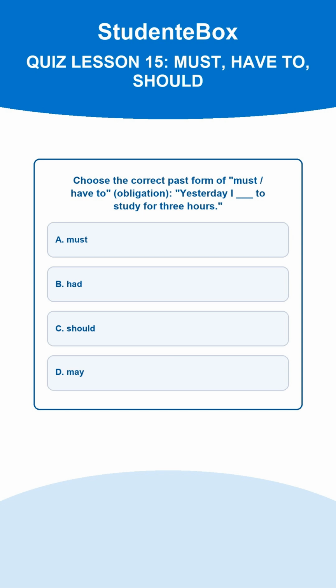Domanda 9. Choose the correct past form of must or have to, obligation. Yesterday I ___ to study for 3 hours. A. Must. B. Had. C. Should. D. May. The correct answer is B. Must has no past form, so we use had to for past obligation. La respuesta correcta es la B.